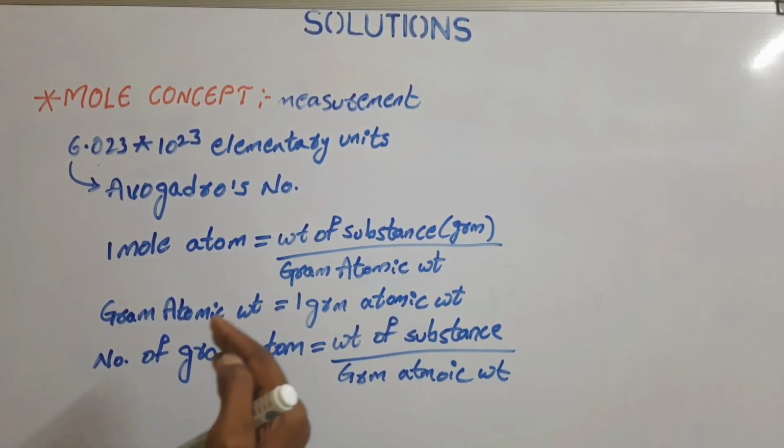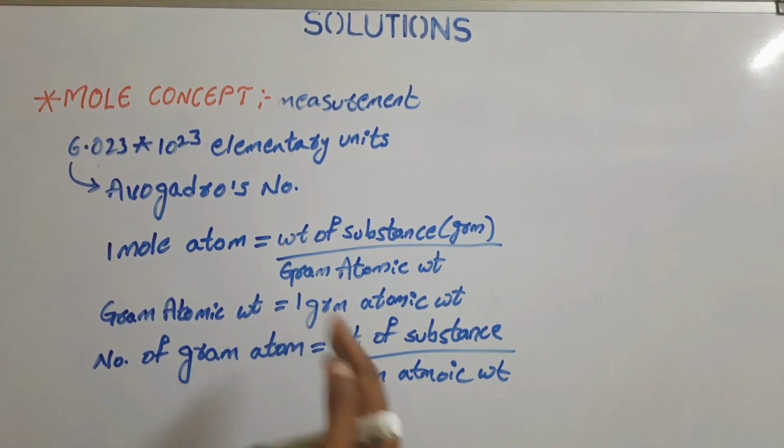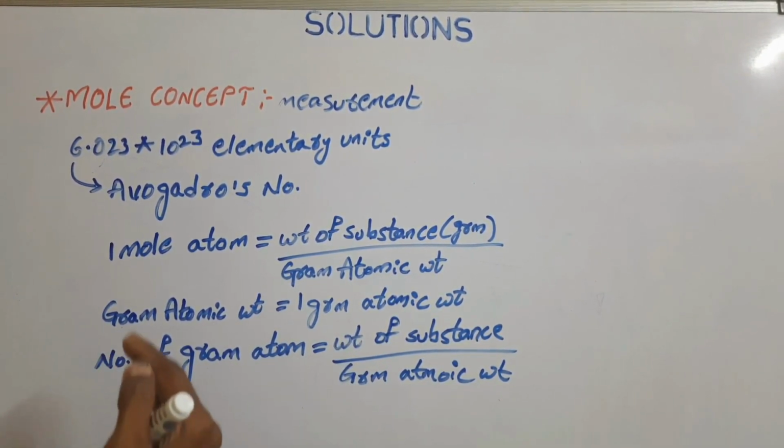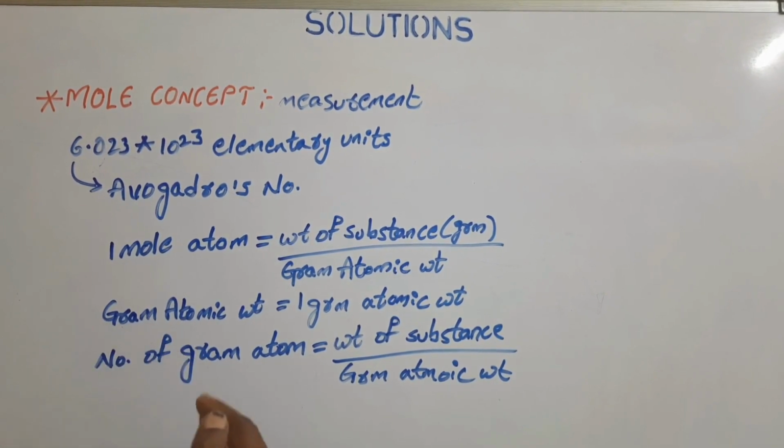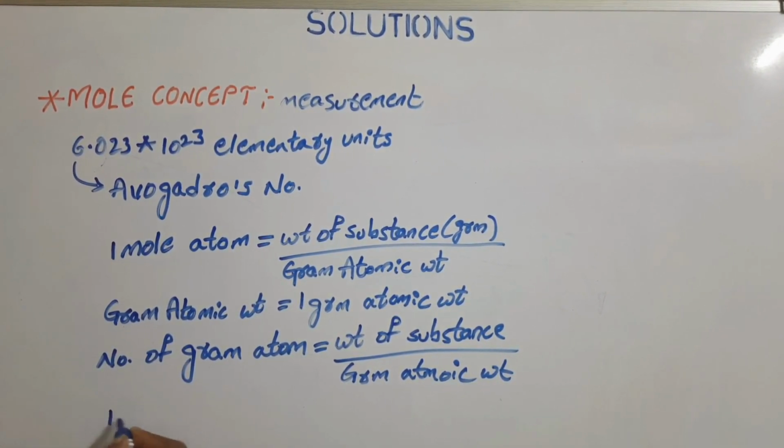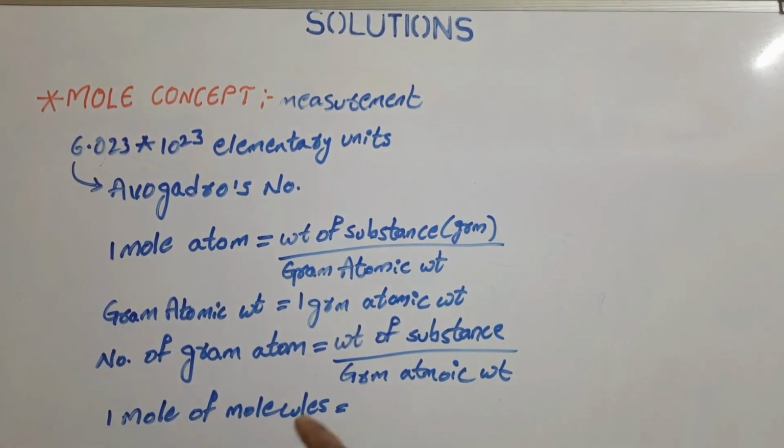So this is the number of gram atoms present within a solution, and in the same way, the formula for 1 mole of molecules needs to be known. That is, 1 mole of molecules equals weight in grams divided by the gram molecular weight. The weight of the substance divided by the gram molecular weight is called 1 mole of molecules.